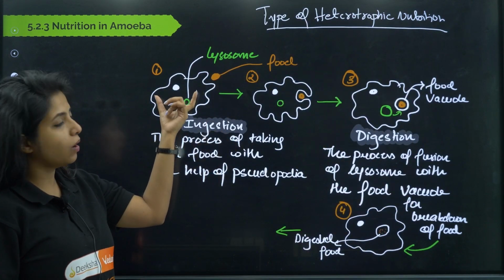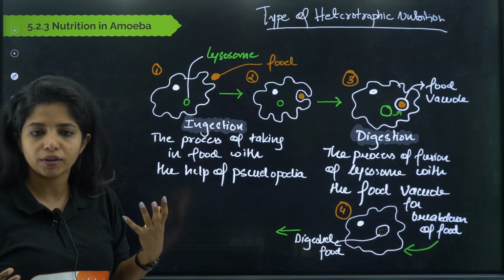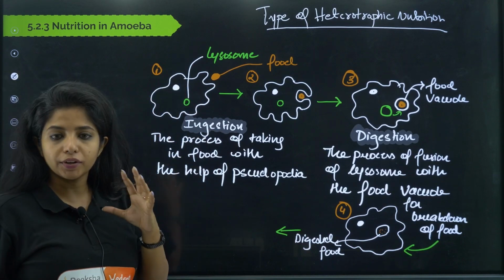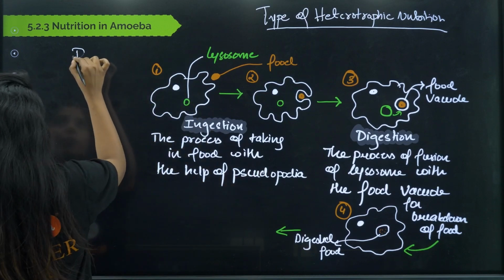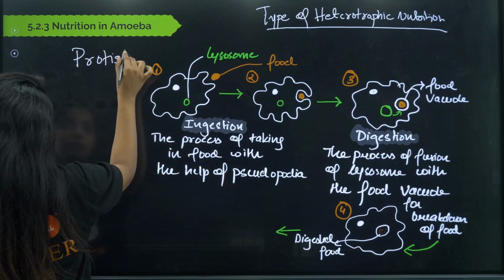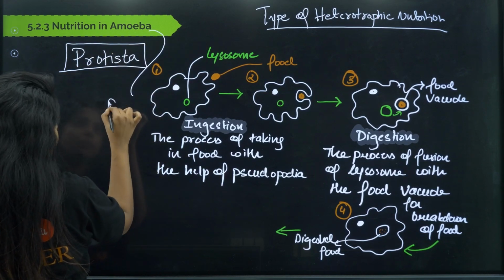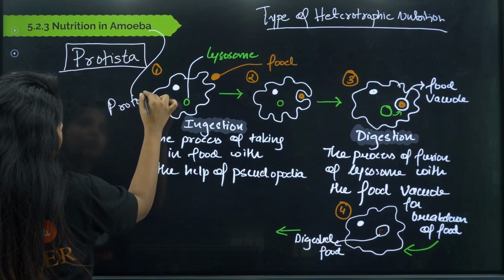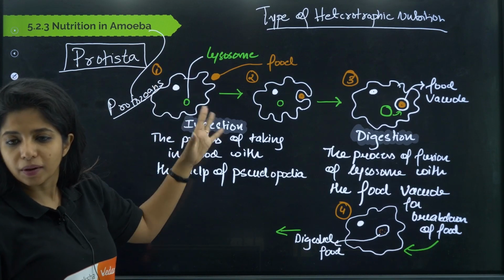So I have the amoeba over here. The amoeba has all the organelles. It's a eukaryote, a single cellular eukaryotic organism. They come under this kingdom that is known as Protista, and they are also known as protozoans. So please, if the question comes, explain the nutrition in protozoans, do not be confused, they are asking about this only.